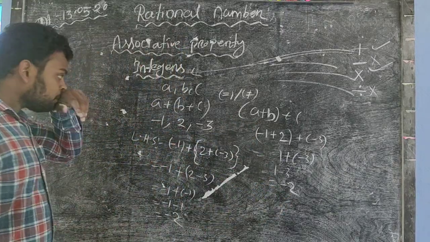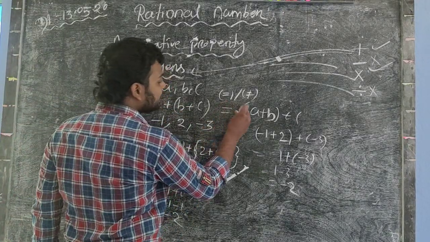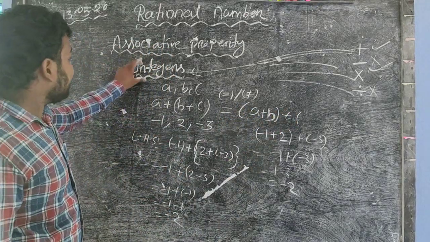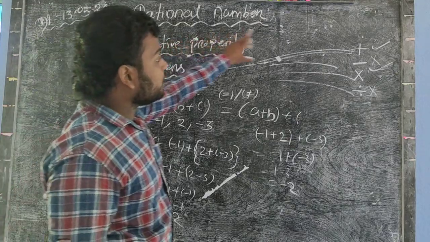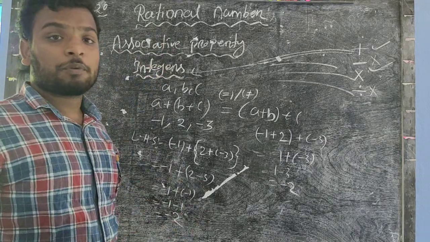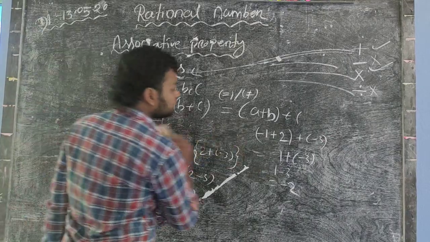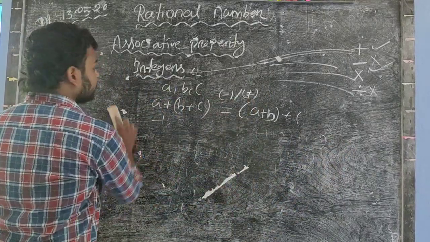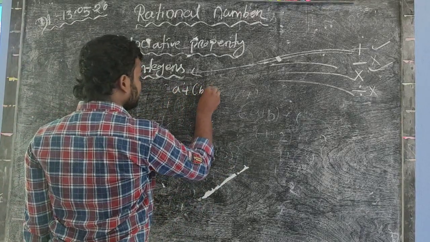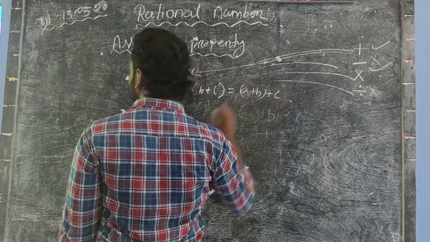So we conclude that (a + b) + c is equal to the RHS, that is a + (b + c). So now we write that integers obey associative property over addition. So this is the example. So now we conclude that (a + b) + c equals a + (b + c).